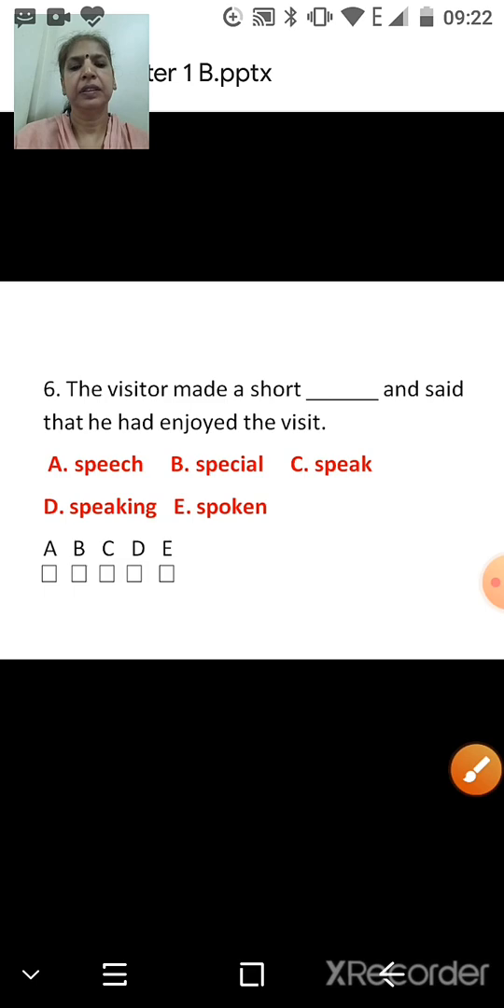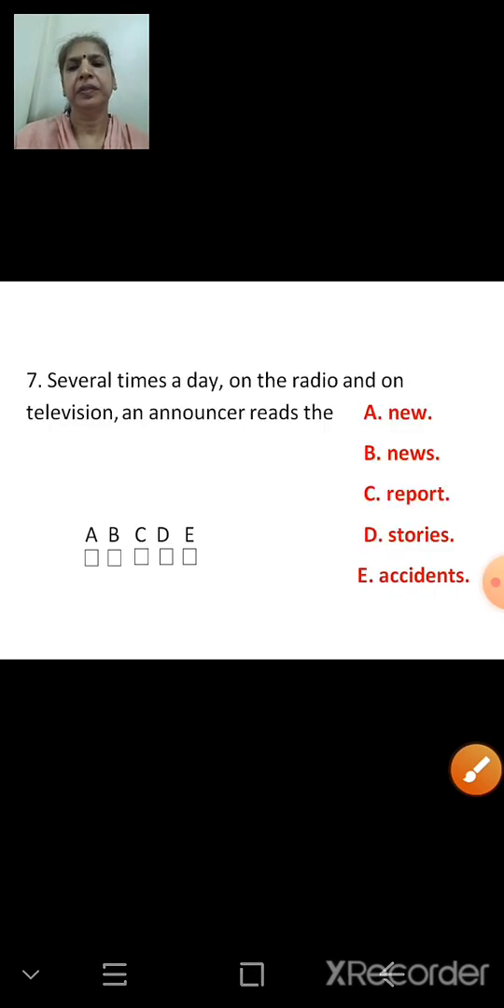Next. Several times a day on the radio and on television, an announcer reads the dash. A. New. B. News. C. Report. D. Stories. E. Accidents. So we know we are watching the television, even we are listening to the radio, several times a day on the radio and on television.